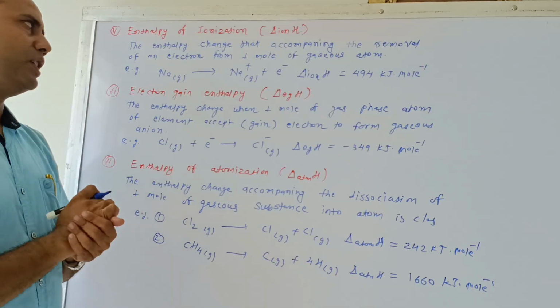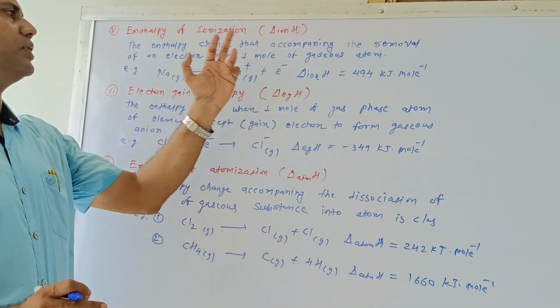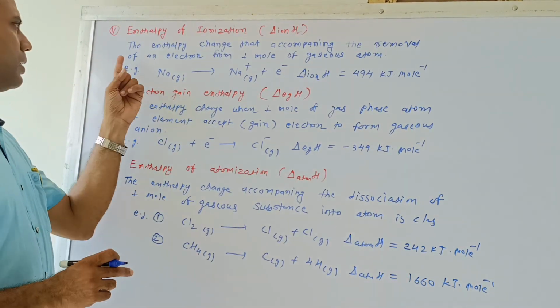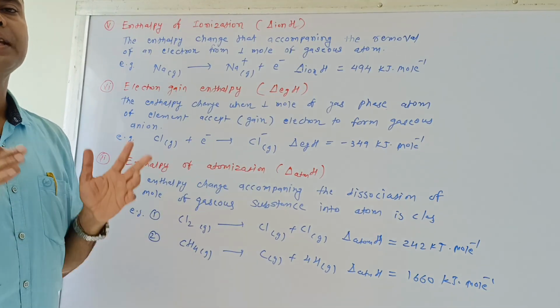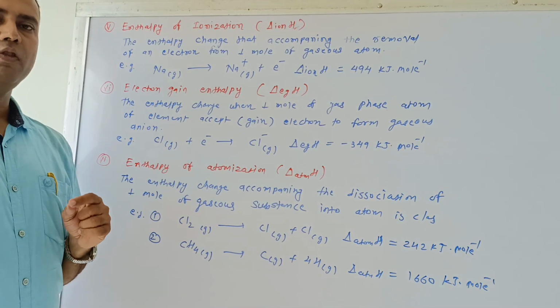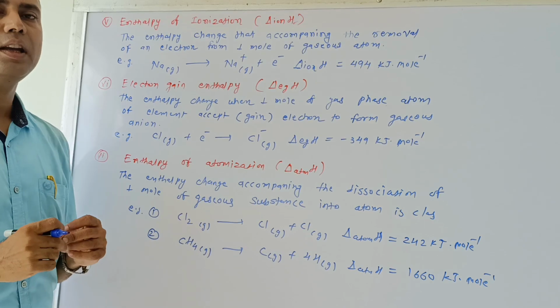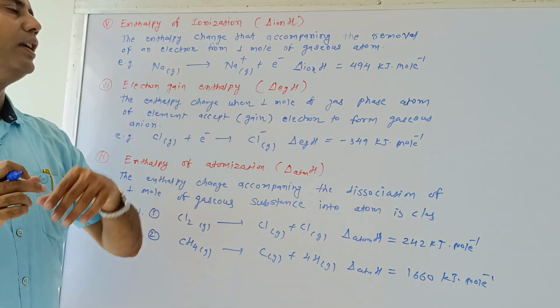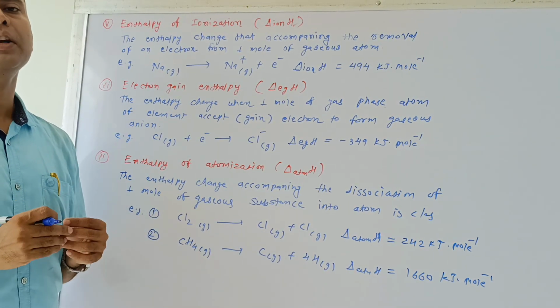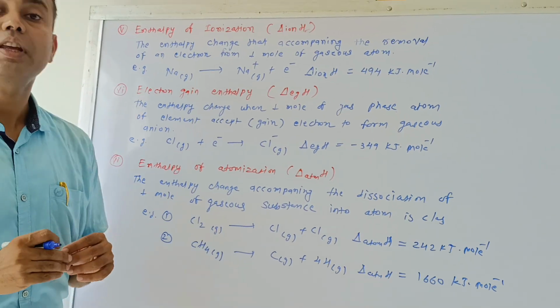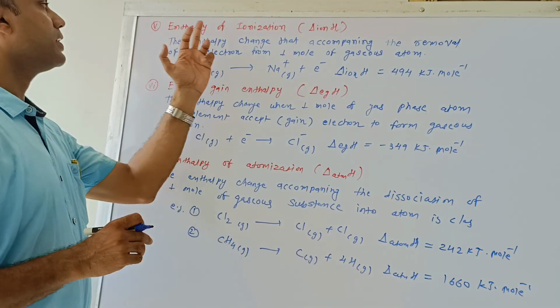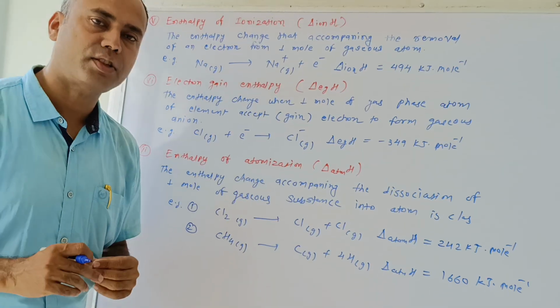So the definition can be given as the enthalpy change accompanying the removal of an electron from one mole of gaseous atom. When one mole of gaseous atom is taken and an electron is removed from it, that is also accompanied by a change in enthalpy, and that is called enthalpy of ionization.